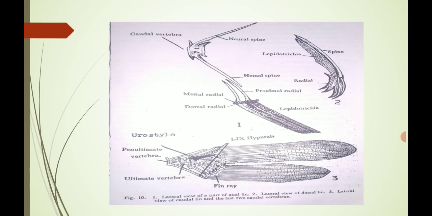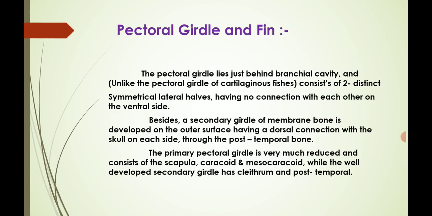Okay, next one we are seeing the pectoral girdle and fin. These are the appendicular skeleton of the paired fins. The pectoral girdle lies just behind the branchial cavity and, unlike the pectoral girdle of cartilaginous fishes, consists of two distinct symmetrical lateral halves having no connection with each other on the ventral side.